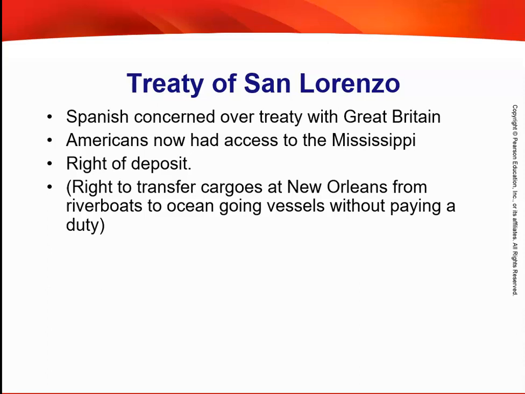The United States will have the right to use the Mississippi River and New Orleans for a short period of time. Spain is losing power. They're going to lose control of this area, and the United States is going to have to negotiate with Napoleon. But that's another story for another time.